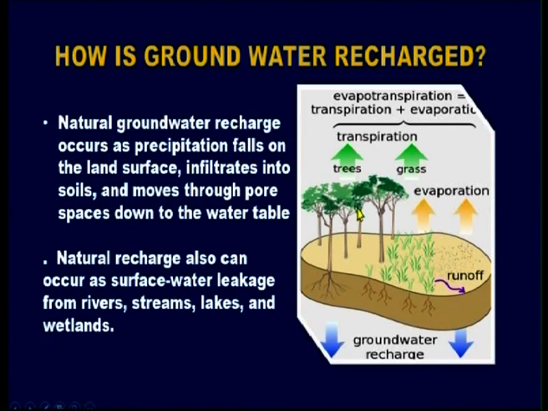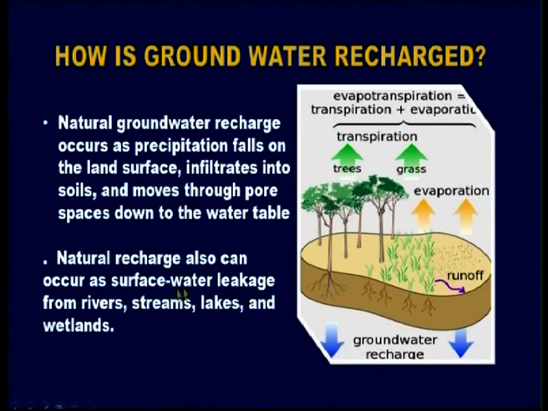Even from the plants, the water evaporates through a process called transpiration. The evaporated water precipitates and again falls back on the ground. When it falls on the land surface, it penetrates into the soil. In this way, the groundwater is recharged. This is a natural process.